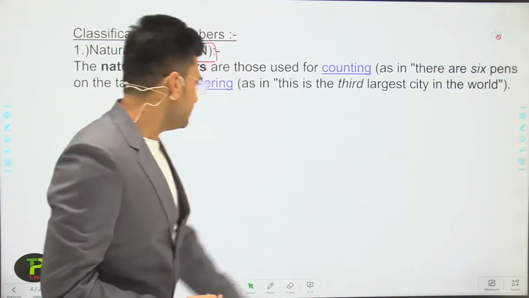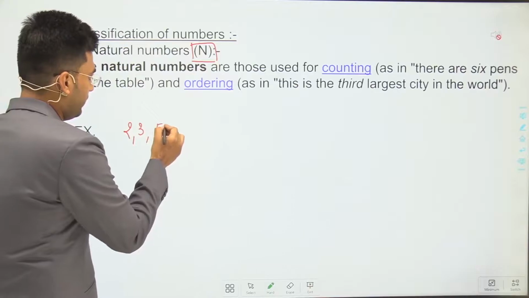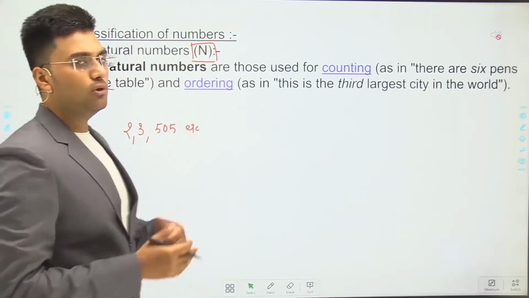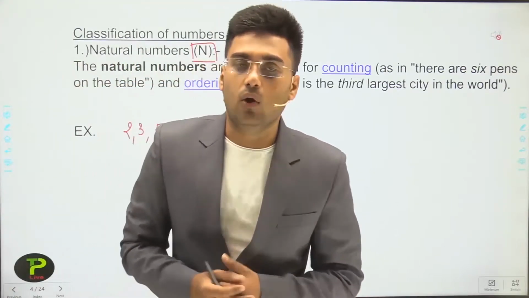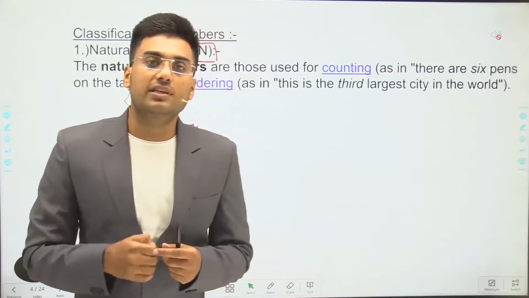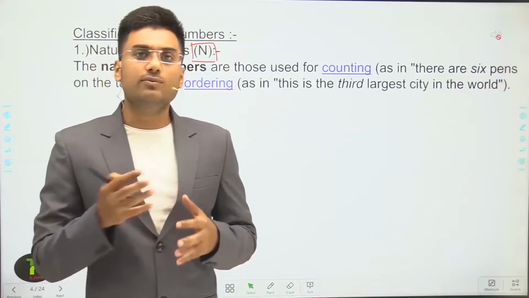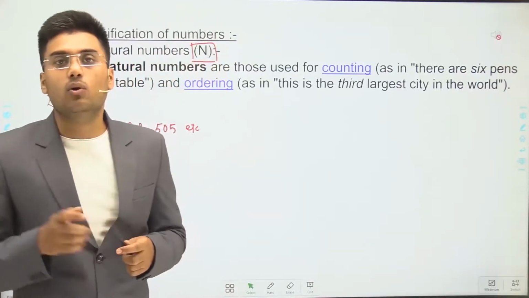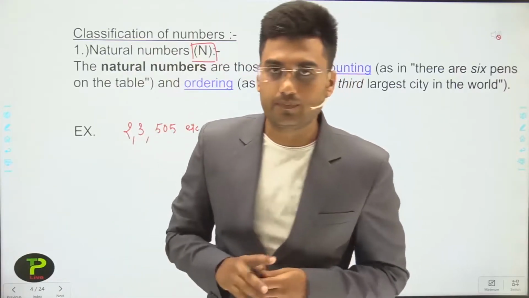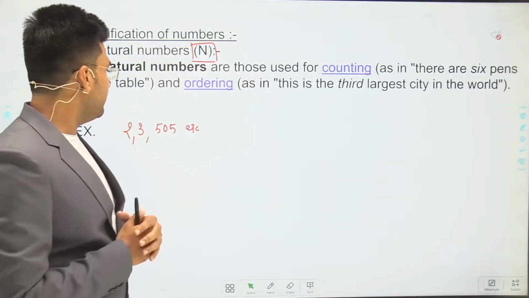Let's discuss some examples of natural numbers. 2, 3, 505 etc. are all natural numbers, and we also use natural numbers for ordering. Ordering means, for example, which country is the largest, which country is the second largest, which country is the third largest. These types of statements are all ordering statements, so for ordering we use natural numbers.